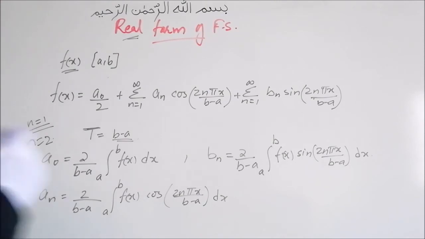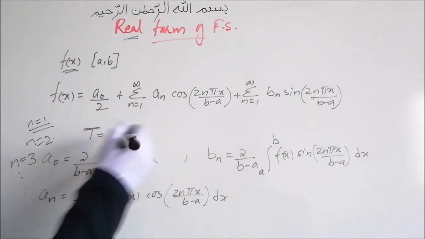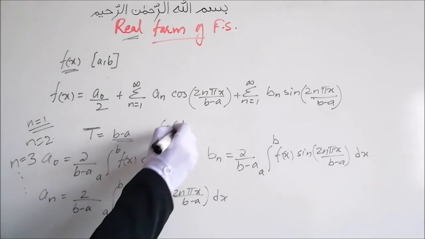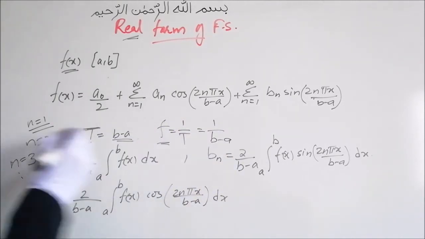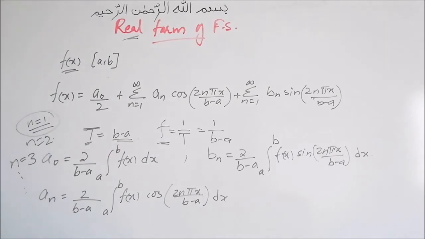So as we see, the time period T equals b minus a, therefore the frequency f is 1 by T, which is 1 by b minus a. So the time period and the frequency of the fundamental frequency term in this Fourier series expansion of f of x is equal to the time period and the frequency of the function f of x itself.